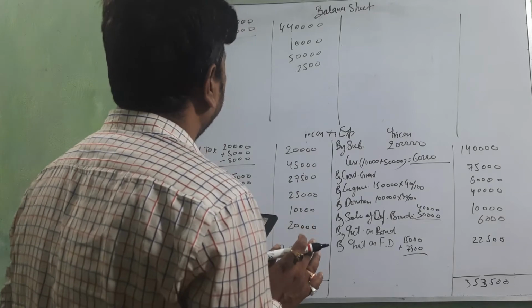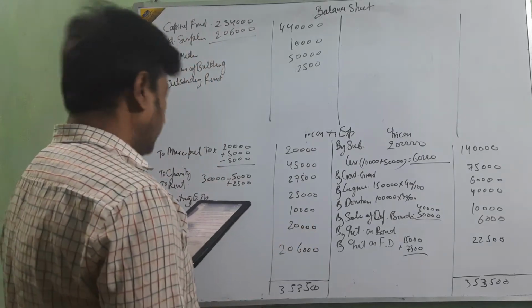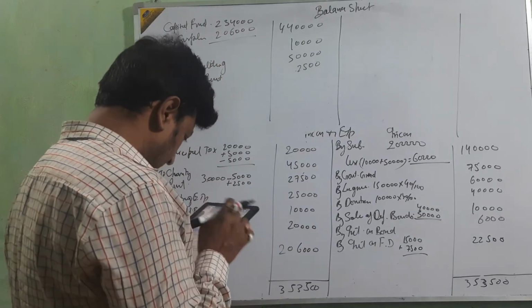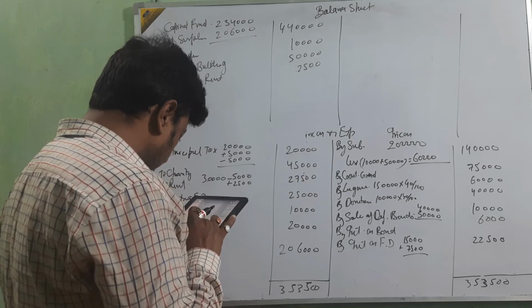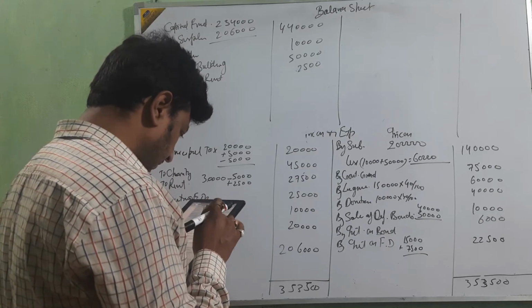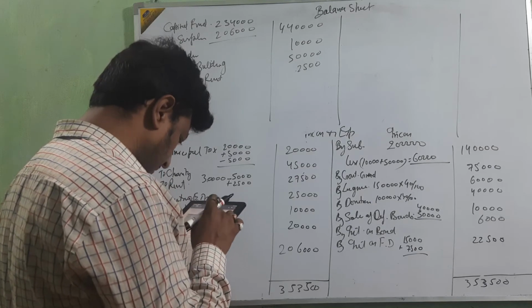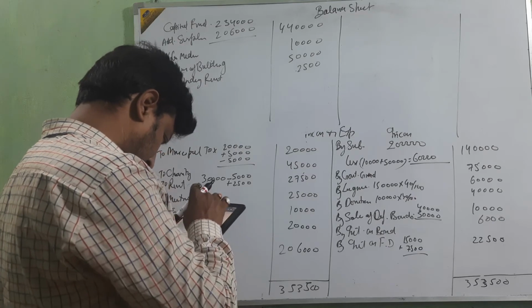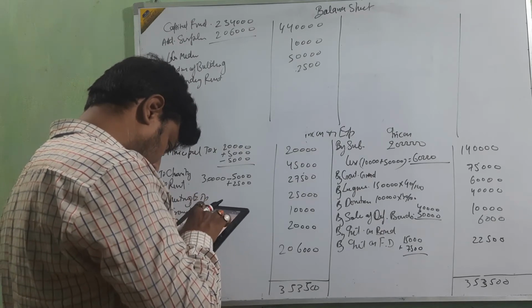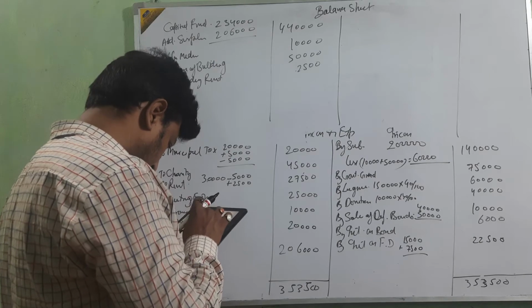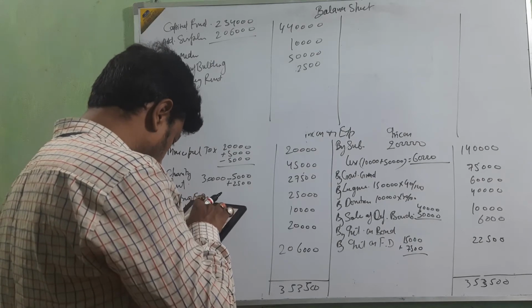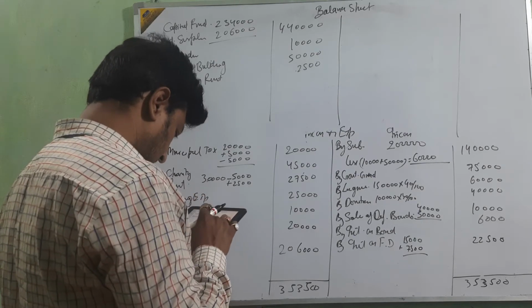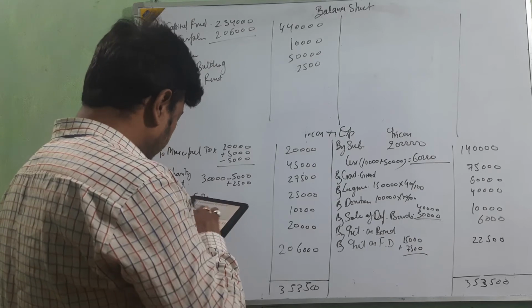Clear? Just see anything else? 10,000, 50,000.